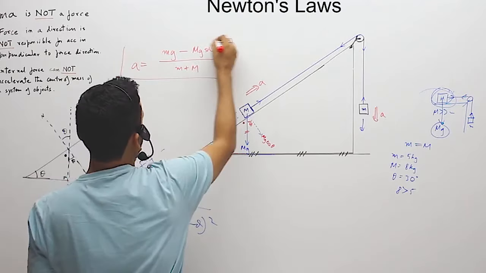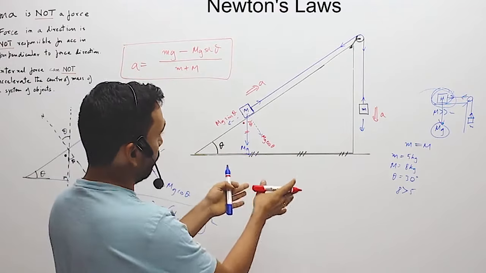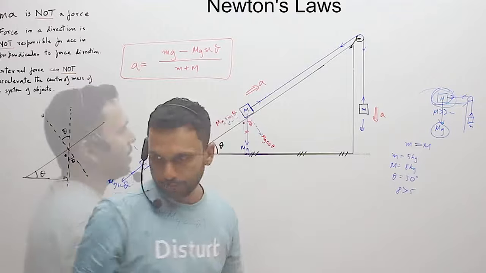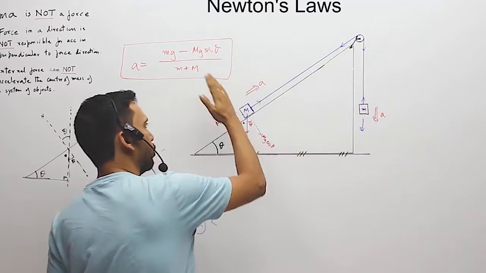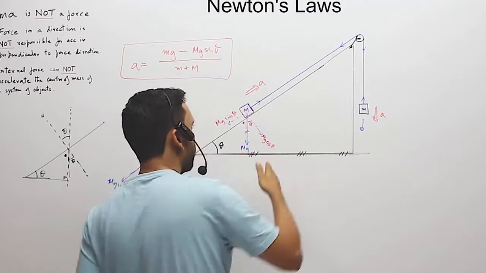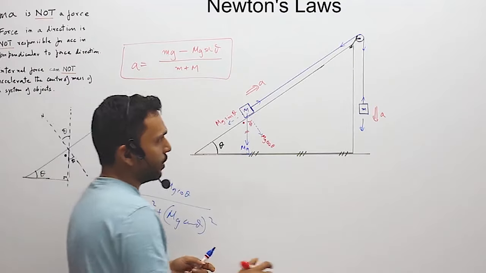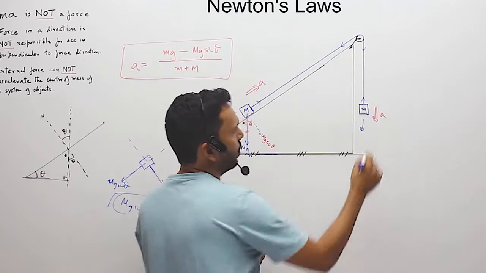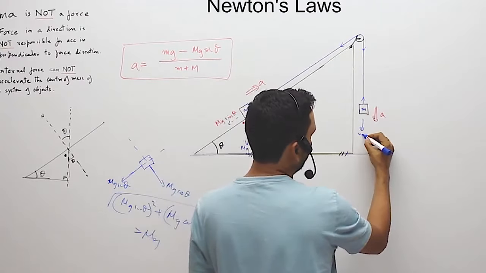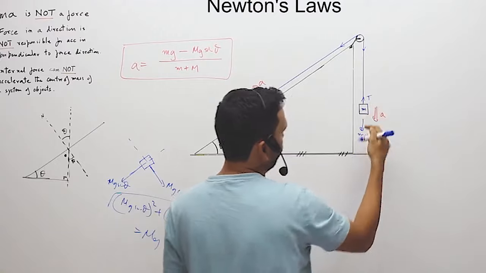I guess we are going to get this answer, but we are going to do it in the preferred way. What is the preferred way? Writing horizontal and vertical equations for this mass, and writing two equations for this mass along the incline and 90 degrees to the incline. So here horizontal has no forces, so we will not write an equation, and along the vertical it is going down. This force was mg and tension upwards.